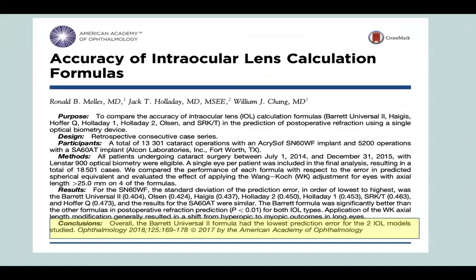There are so many formulas, but to make life easy, I'll just be talking about the Barrett Universal formula. I do not have any financial interest here. It has been shown that in accuracy of intraocular lens calculation formulas, the Barrett Universal 2 gives the lowest prediction error when compared to the Haigis, Hoffer Q, Holladay 1. So this formula we can use.